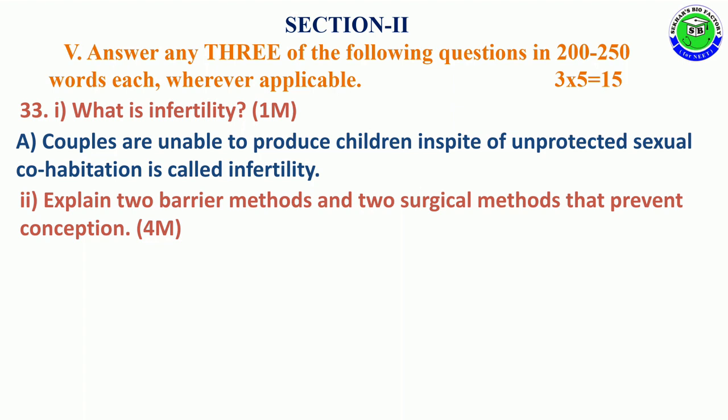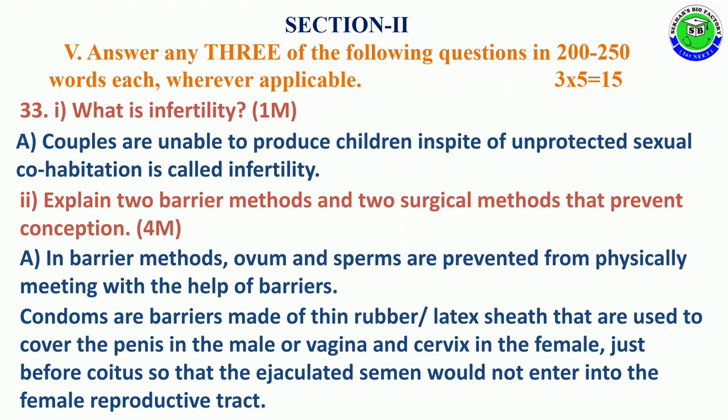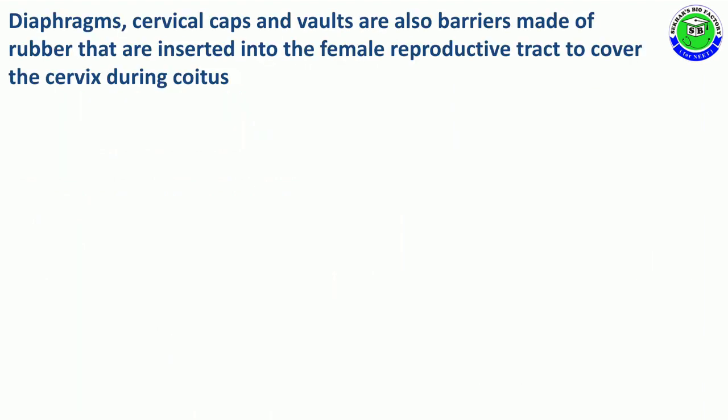And question 2, explain 2 barrier methods and 2 surgical methods that can prevent conception for 4 marks. In barrier methods, ovum and sperm are prevented from physical meeting with the help of a barrier. Condoms are barriers made up of thin rubber latex sheath that are used to cover the penis in male or vagina and cervix of female just before coitus, so that the ejaculated semen would not enter into the female reproductive tract and it can prevent conception.